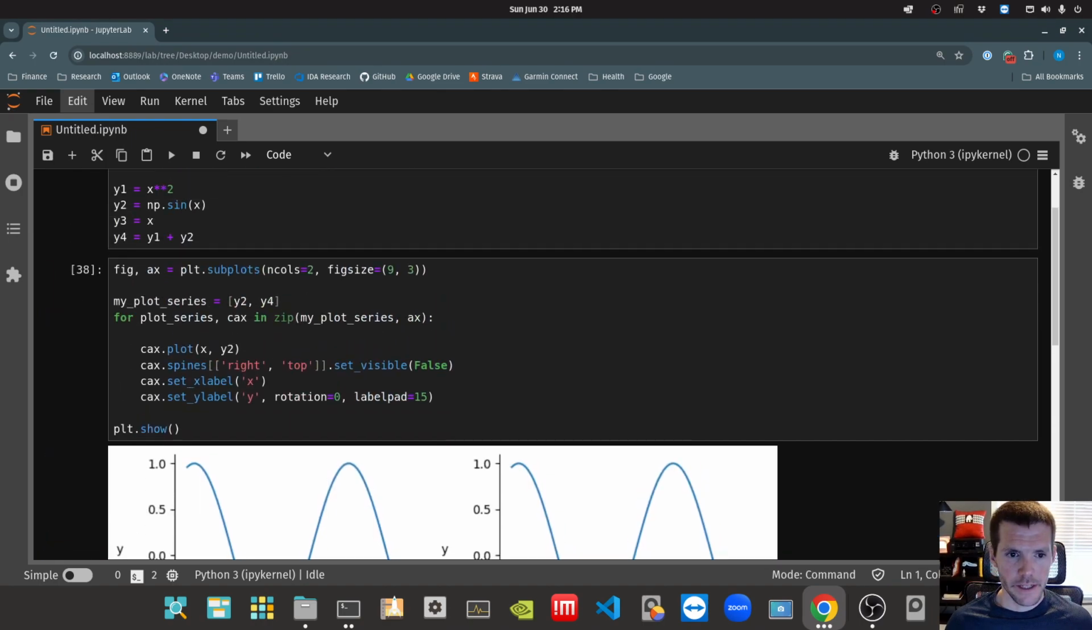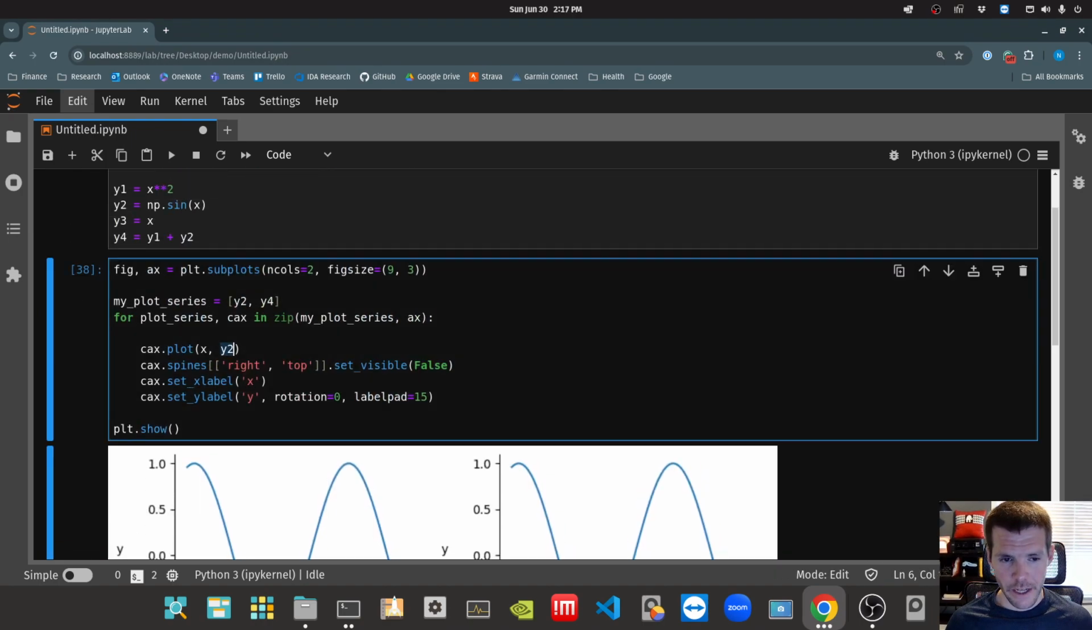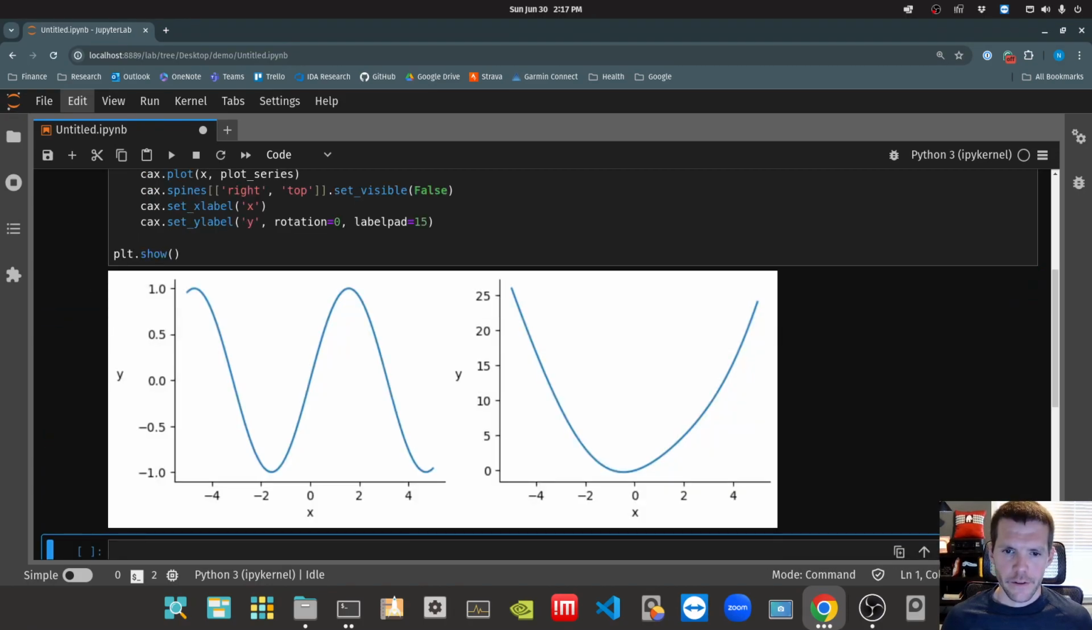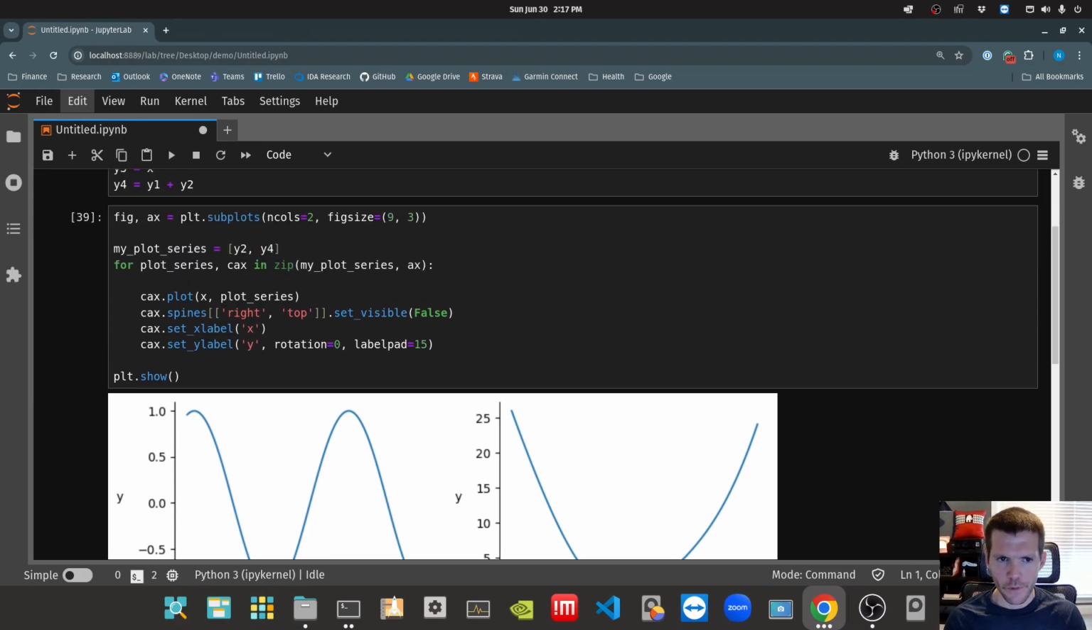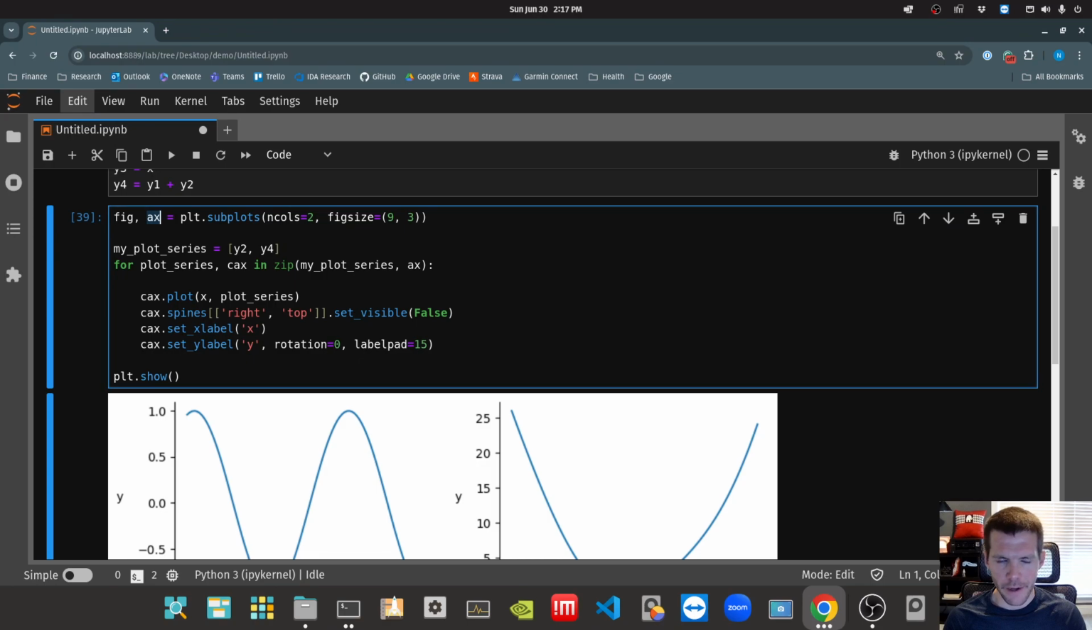In this case, every time I call CAX plot, I'm plotting Y2. I actually want to plot whatever the current value of plot series is in that looping variable. And there we go. So we can start to use iteration once we realize that, hey, that thing's just a NumPy array coming back. It makes life a lot easier.